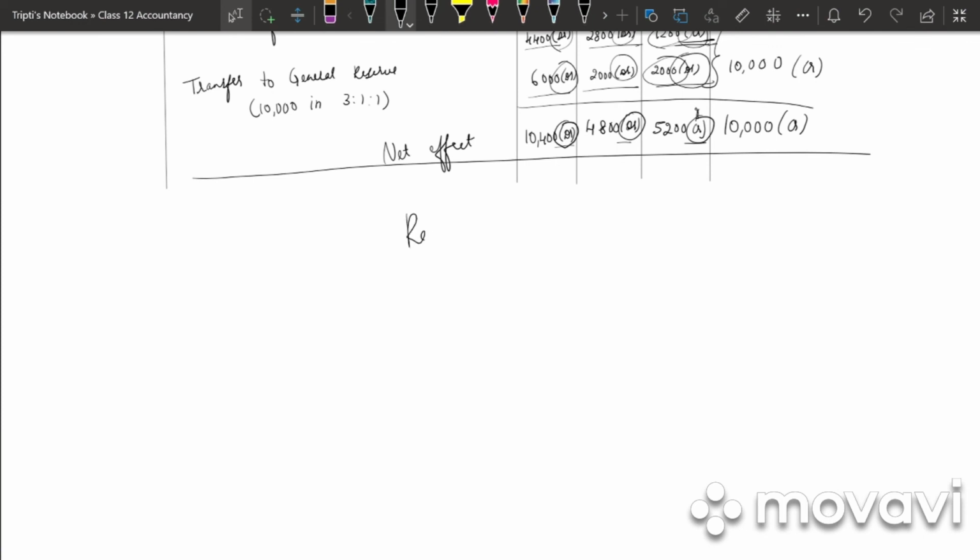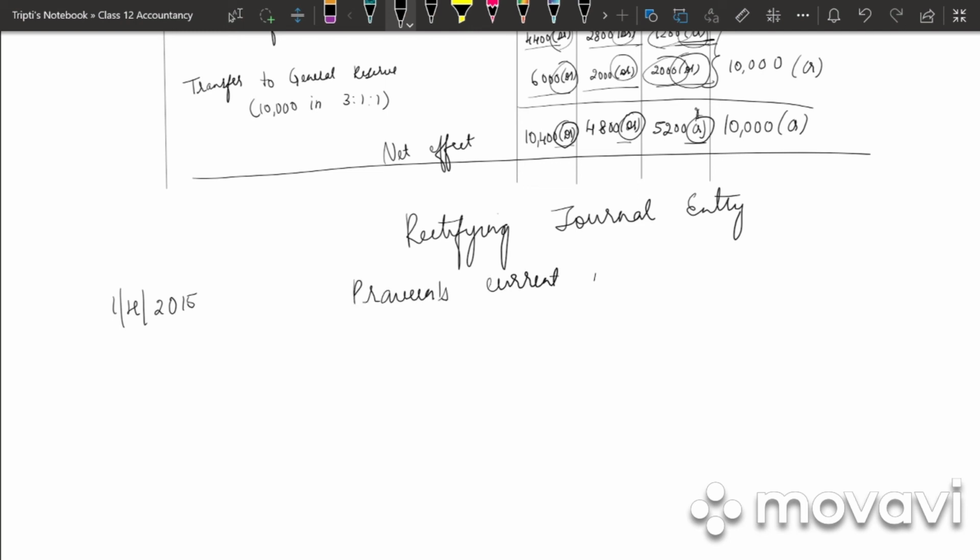Next, write down rectifying journal entry on 1st April 2015. It is Praveen's current account debited. Why am I writing current account? Because in this case the capital is fixed. Then we have Sahil's current account debited.